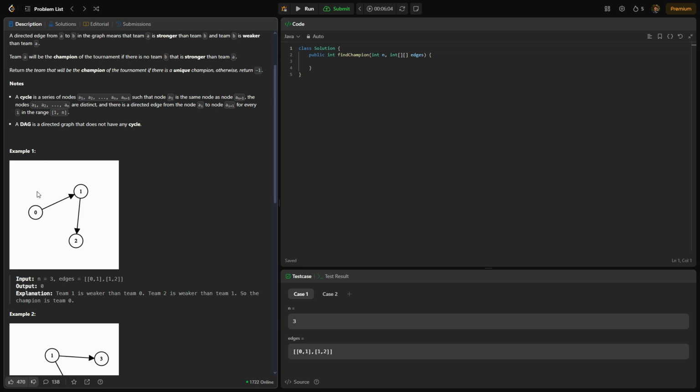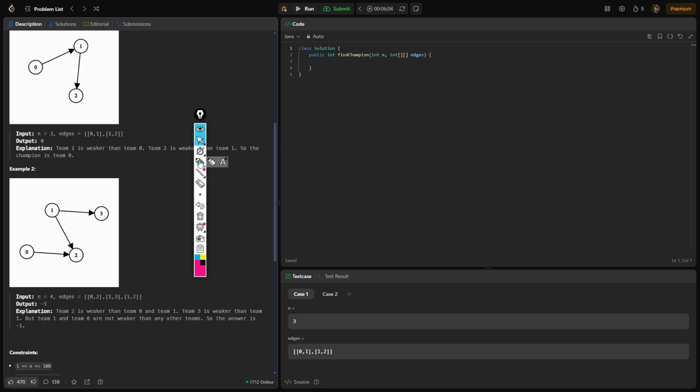So in example 1 here, we do have a DAG. In example 1, we see that 0 is our champion because nobody is pointing to 0. If 2 was pointing at 0 or 1 was pointing at 0, it would not be our champion. But because nobody's pointing at 0, this means that 0 is the strongest. Team 0 is stronger than team 1, and team 1 is stronger than team 2, but team 2 is not stronger than team 0. So team 0 is our champion.